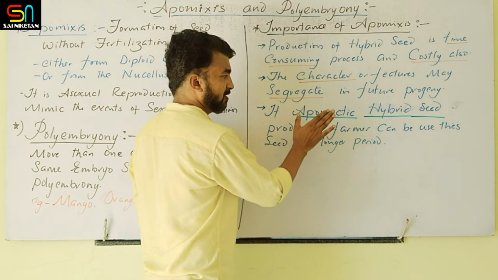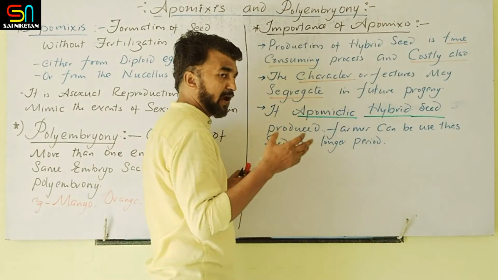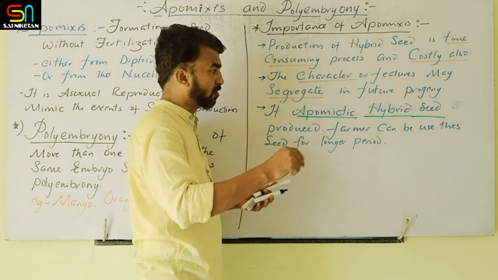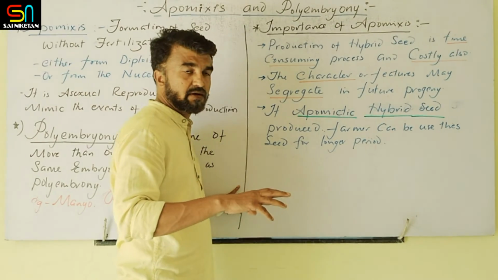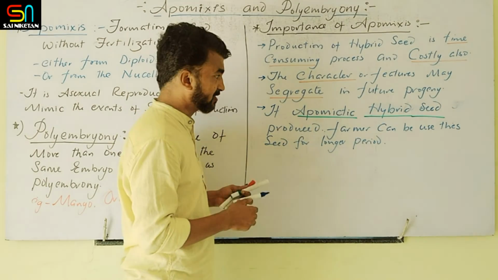If you take care of this, if you produce the apomictic seed and the characters are not segregated for a longer period, then this is a boon for the agriculture sector.